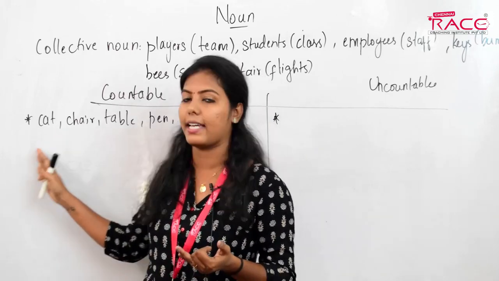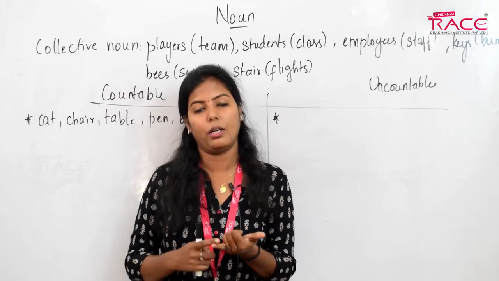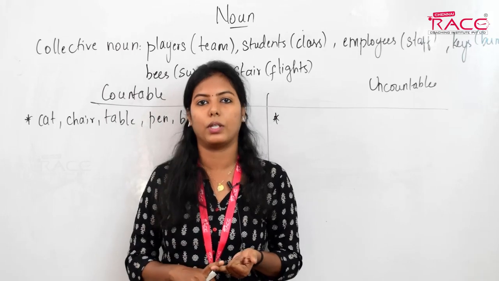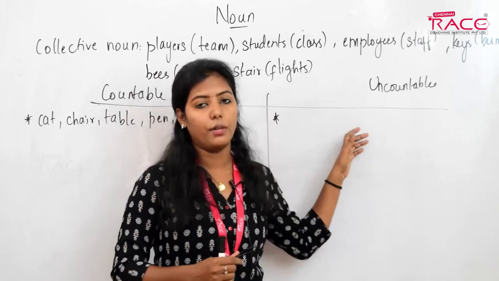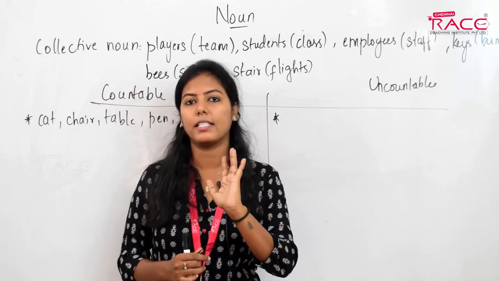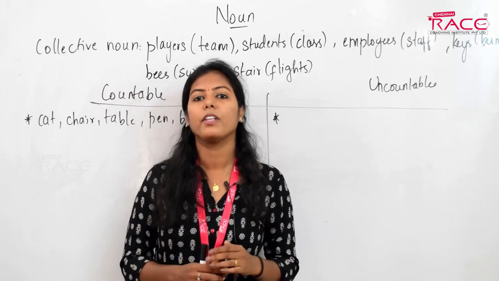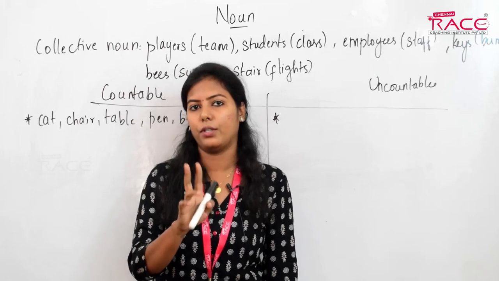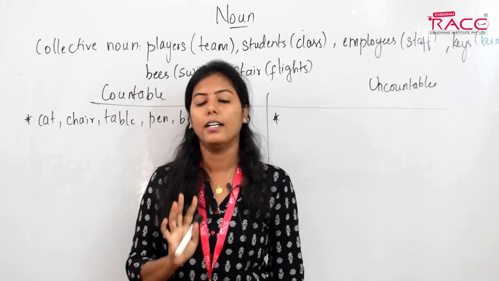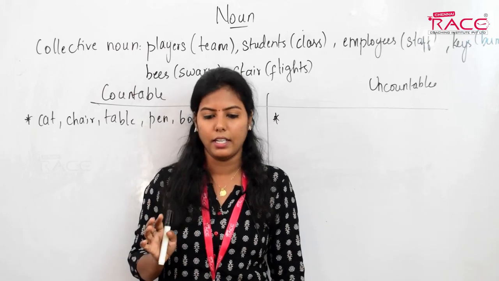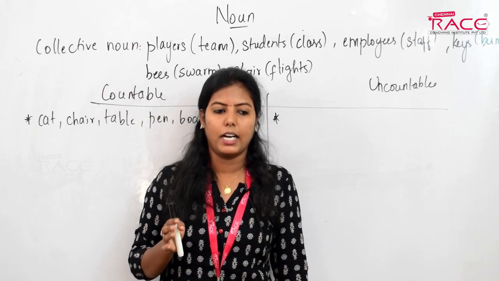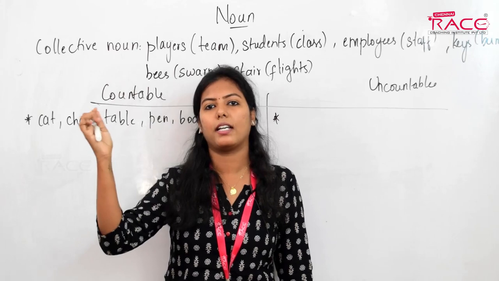For example, when I say cat, which is singular, I can also say cats, which is plural. So we have two forms. But for uncountables, we have only one form, the singular form alone. For example, now I'll give you two sentences. See whether they are correct or not. The first sentence is, I can see one bright star tonight.